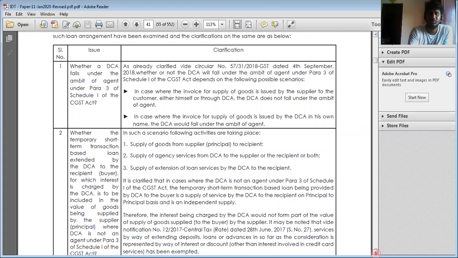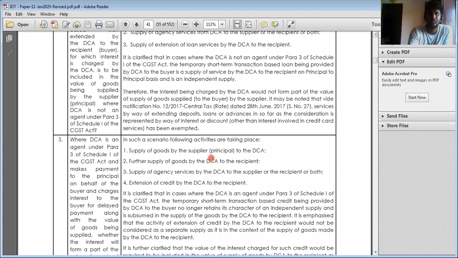Okay, number two. If the principal is raising a bill to the DCA, and the DCA is raising a bill to the recipient, in this case, principal and DCA, it is subject to what? Agent. In such cases, any bill which has been raised by the principal to the agent is regarded as supply. And any bill raised by the DCA to the customer is also regarded as supply. So here it is subject to what?